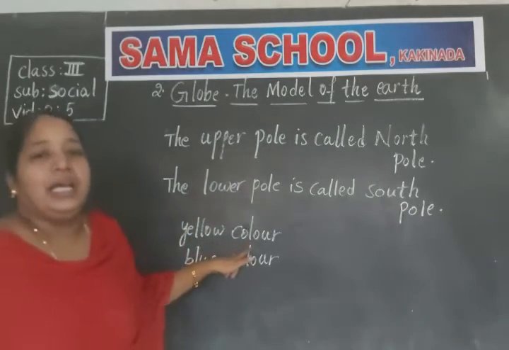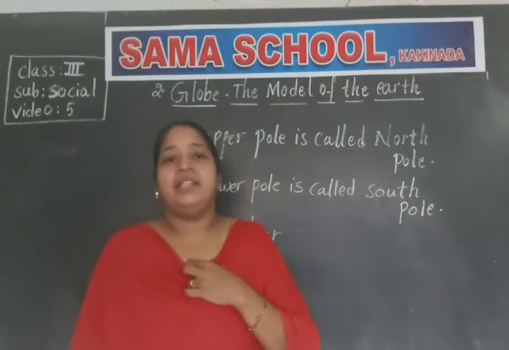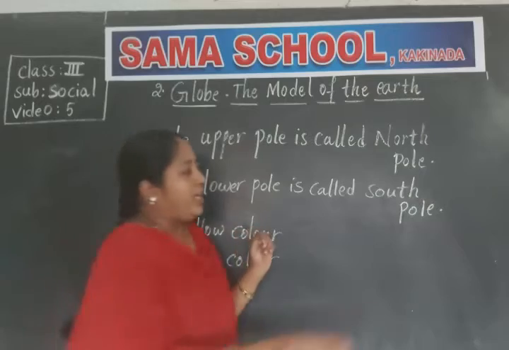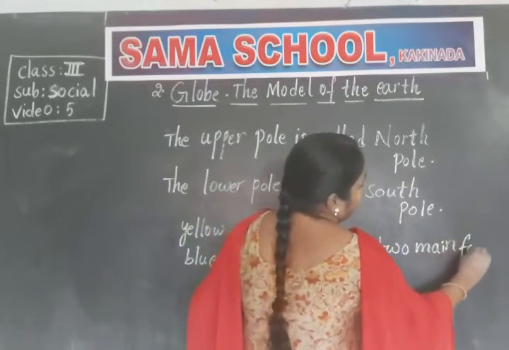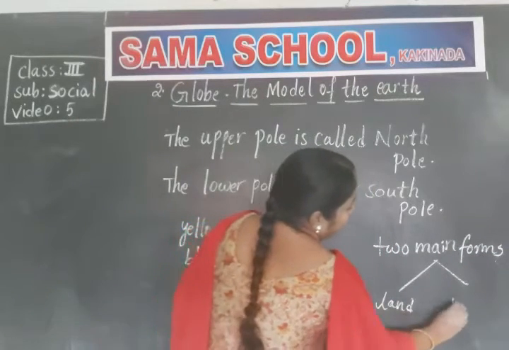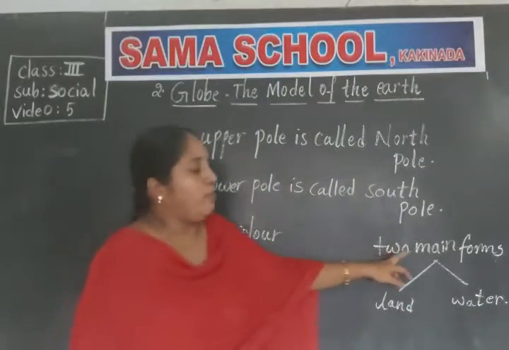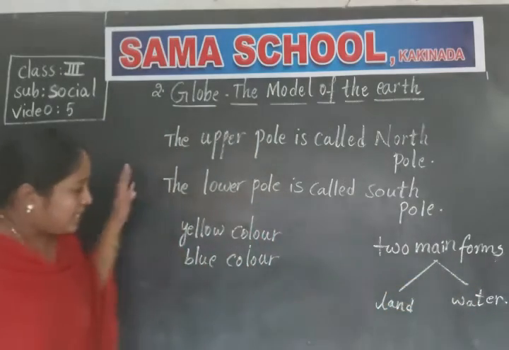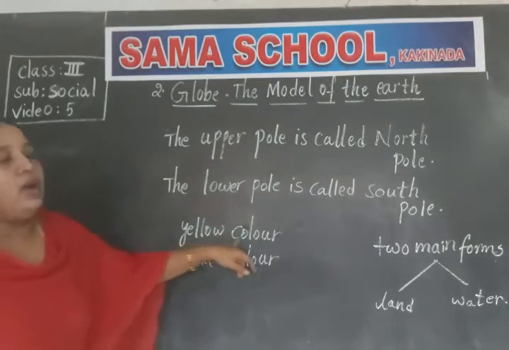So this yellow color indicates, as you have already learned in the first lesson, there are 2 main forms on the earth. What are the two main forms on the earth, children? Tell me, what are the two main forms? One is land and the other one is water. You have learned in the first lesson that the two main forms on the earth are land and water.